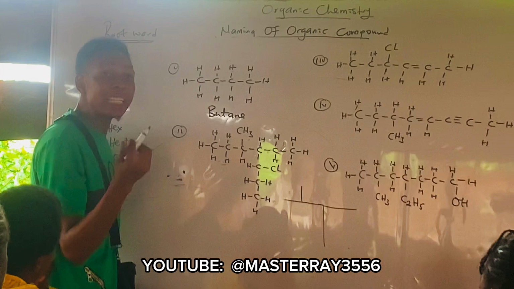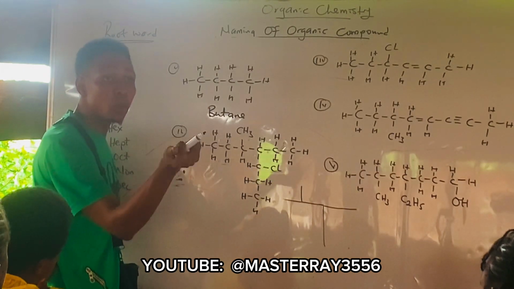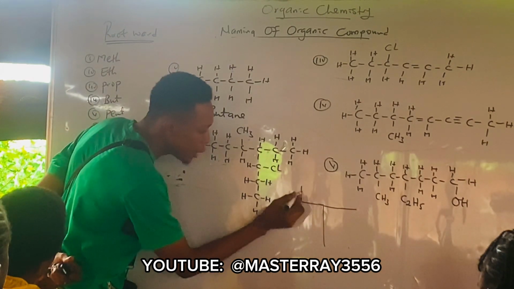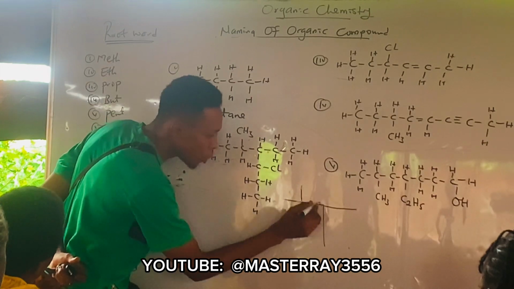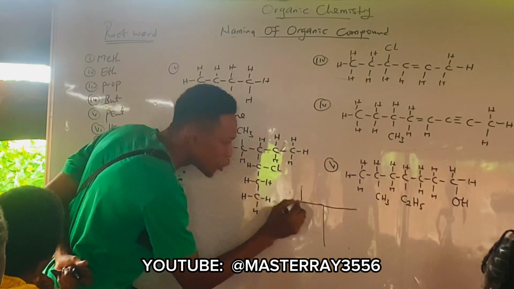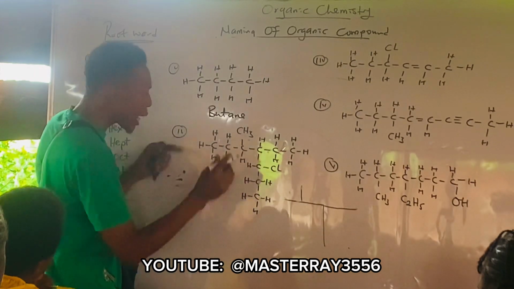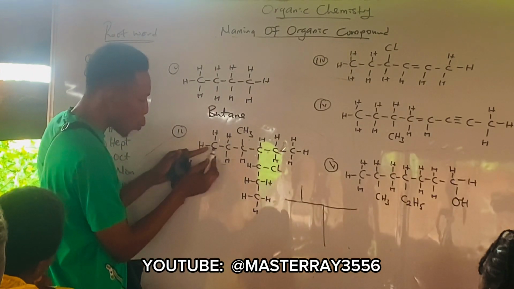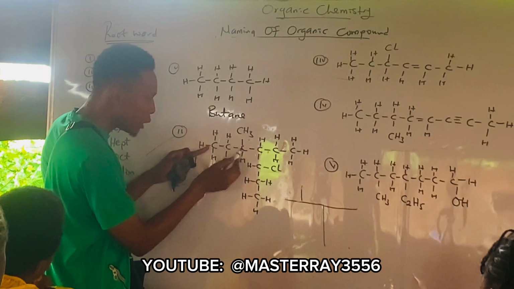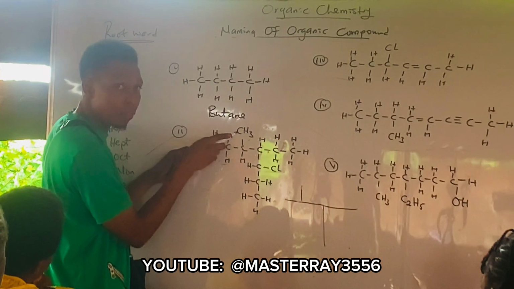So if you want to count the number of carbons now, are you following? Either you count from here to this place, or you count from here to this place, or you count from here to this place, which is straight. Are you following? Yes. So if you are counting this now, this one is 1, 2, 3, and what? 4. And 4, is it not?